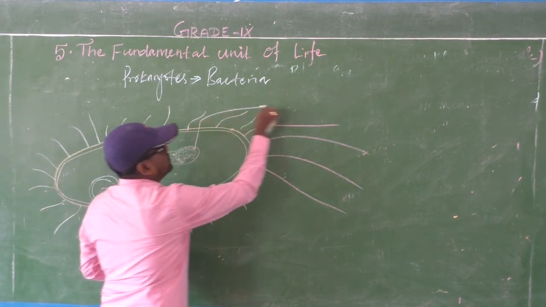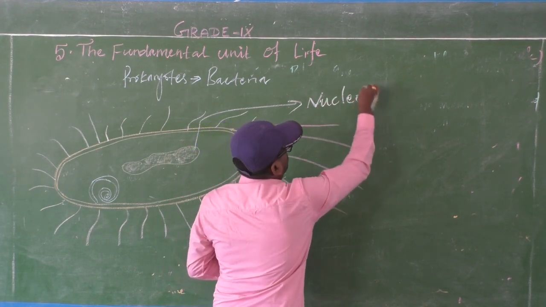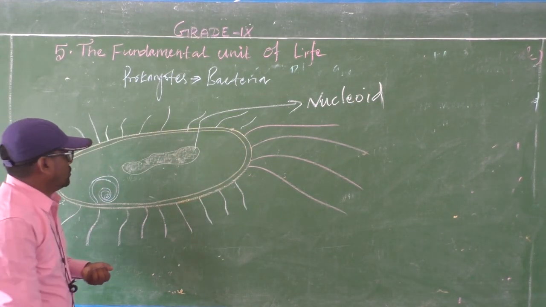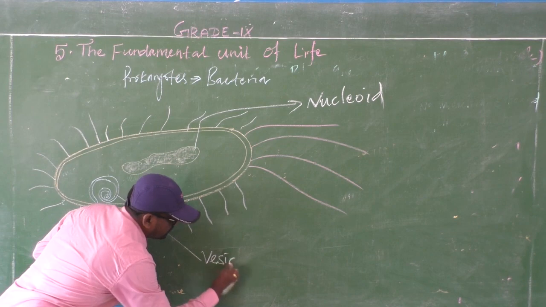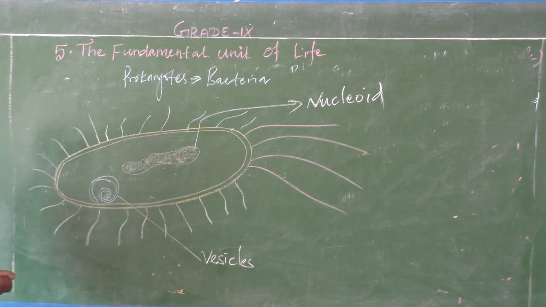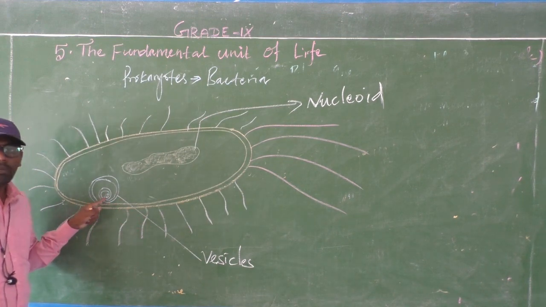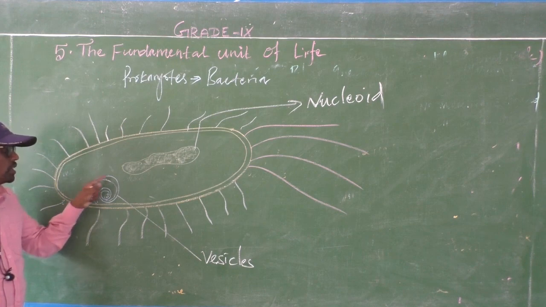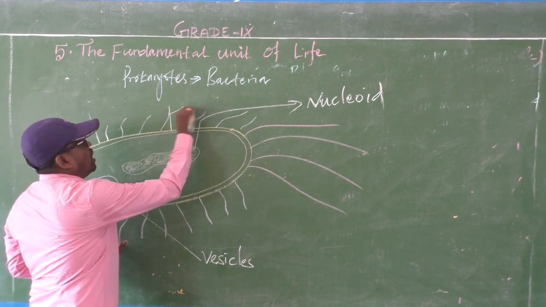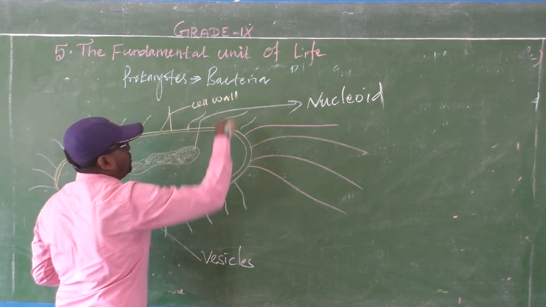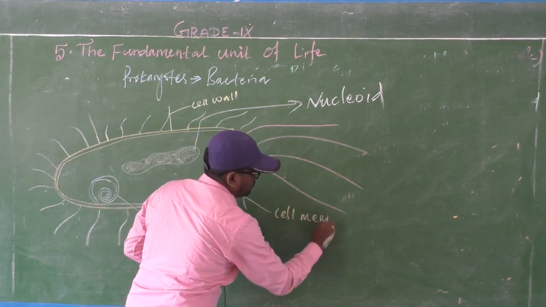This part is the nucleoid, and this is the vesicles. What is the vesicle? The plasma membrane is folded inwardly. This plasma membrane folded inwardly is called vesicles. And outside is the cell wall and inside is the cell membrane.